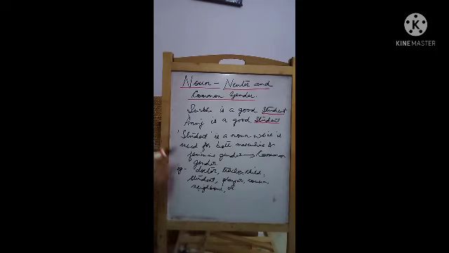So let us just give a revision. Neuter and common gender. What is a neuter gender? All nouns which are non-living things, okay, they do not have any gender. They are neither masculine nor feminine. They have a neuter gender. Neuter means neutral. And nouns which can be used both for the masculine as well as the feminine gender, that is the common gender. Say for example, I just gave you student is a noun which is used for both masculine and feminine, so it is a common gender, isn't it?